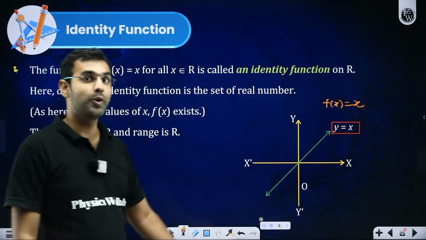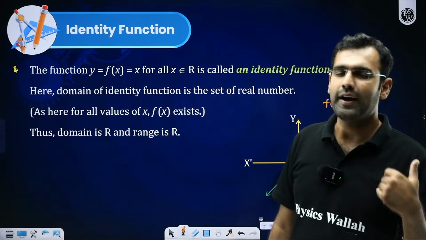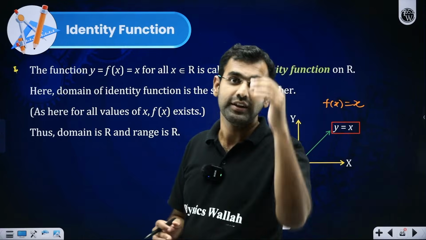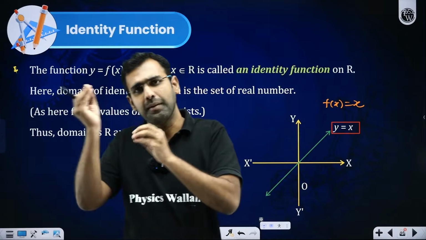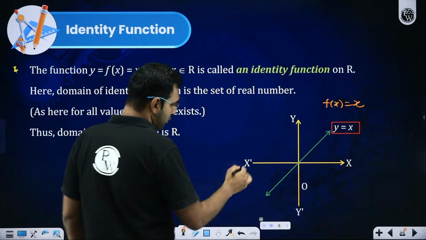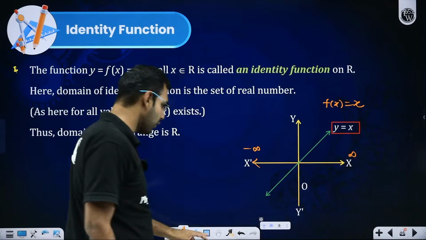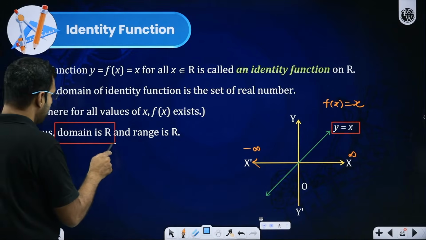Identity function. Do you remember identity relation 1, 1, 2, 2, 3, 3? Similarly, if I talk about identity function like 1.1, 1.1, root 3, root 3, 7 by 2, 7 by 2, 5, 5, minus 10, minus 10, if something is mapped with itself. So I hope there is no problem in pushing any value of x. So it will exist from minus infinity to plus infinity, which means I can try any value of x. So if any value of x can be tried, its domain will be R.